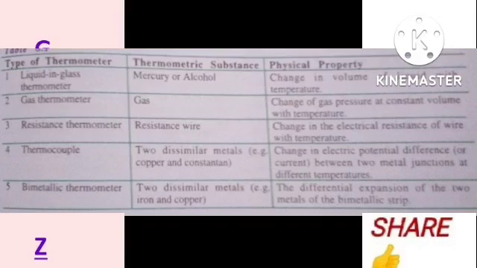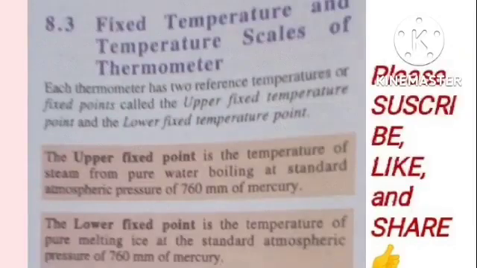We cannot understand temperature without talking about the upper fixed temperature and the lower fixed temperature points. Now, these upper fixed points and lower fixed points are defined in terms of water. So basically, the upper fixed point is the temperature of steam from pure water boiling at a standard atmospheric pressure of 760 millimeters of mercury. So basically, what this means is that it is the temperature at which water boils at standard pressure.